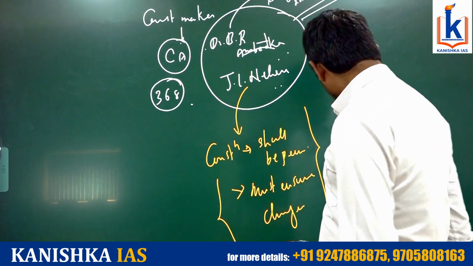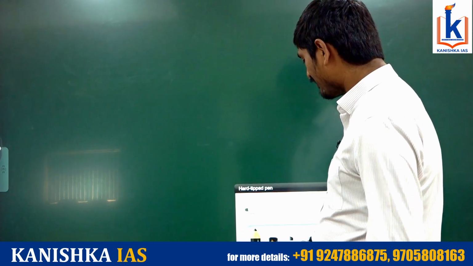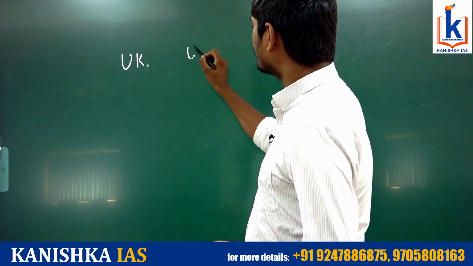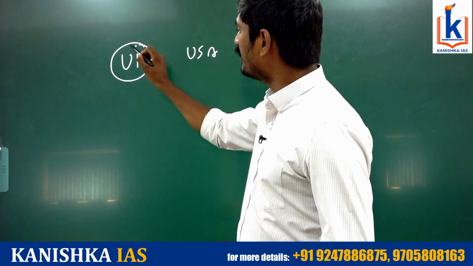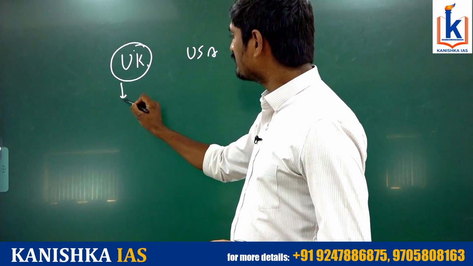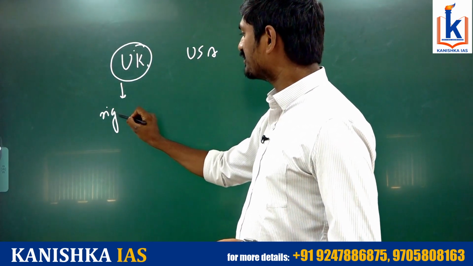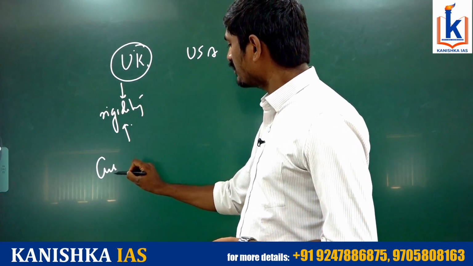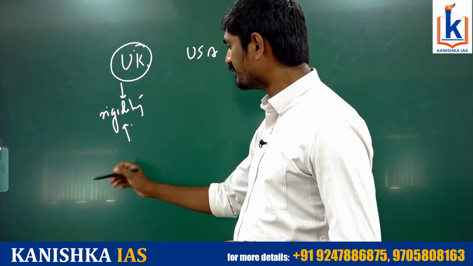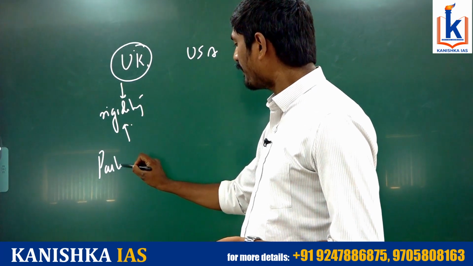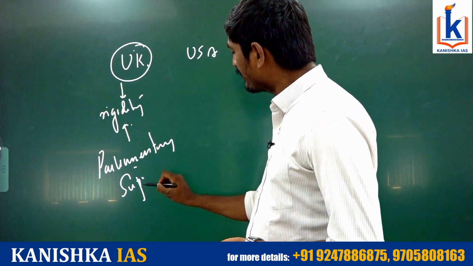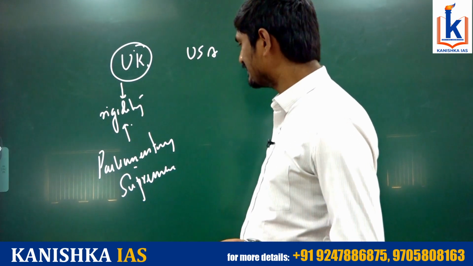Moreover, in the Constituent Assembly, two models were considered: the model of the UK and the model of the USA. As you know very well, the UK model does not provide any rigidity for the Constitution. Why is rigidity not there? Because instead of constitutional supremacy, there is parliamentary supremacy. In parliamentary supremacy, you are able to see two things.